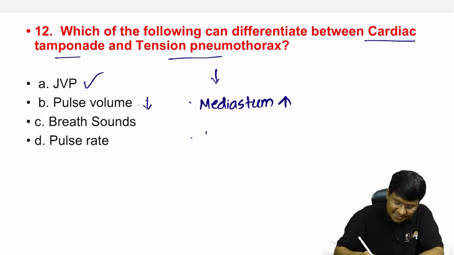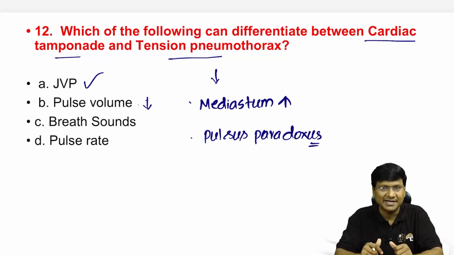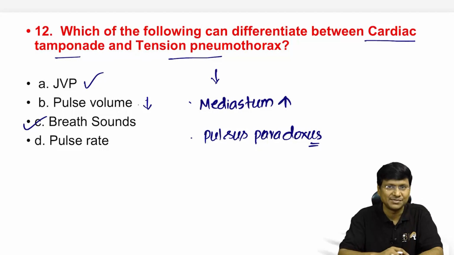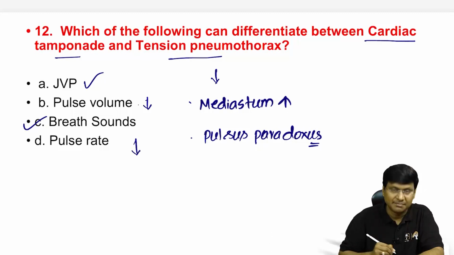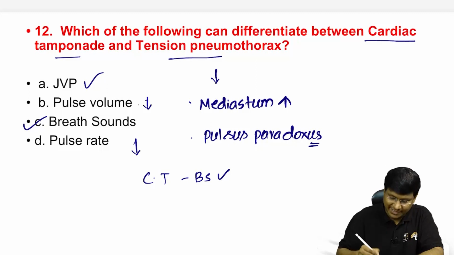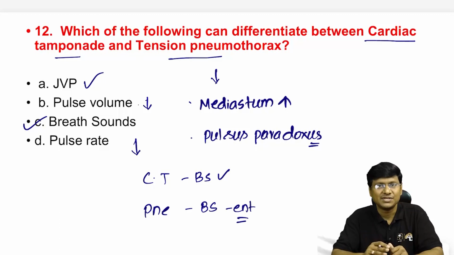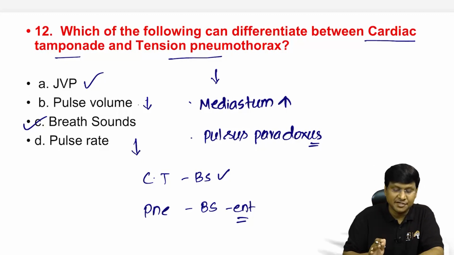And the characteristic pulse that you will have is pulsus paradoxus, right? Pulsus paradoxus. Now, the very important differentiating point between cardiac tamponade and tension pneumothorax is the breath sounds. Please remember, in case of the cardiac tamponade, the breath sounds are being heard, whereas in case of the pneumothorax, the breath sounds are absent. In pneumothorax, the breath sounds are absent. That is the differentiating point between the cardiac tamponade and the tension pneumothorax.